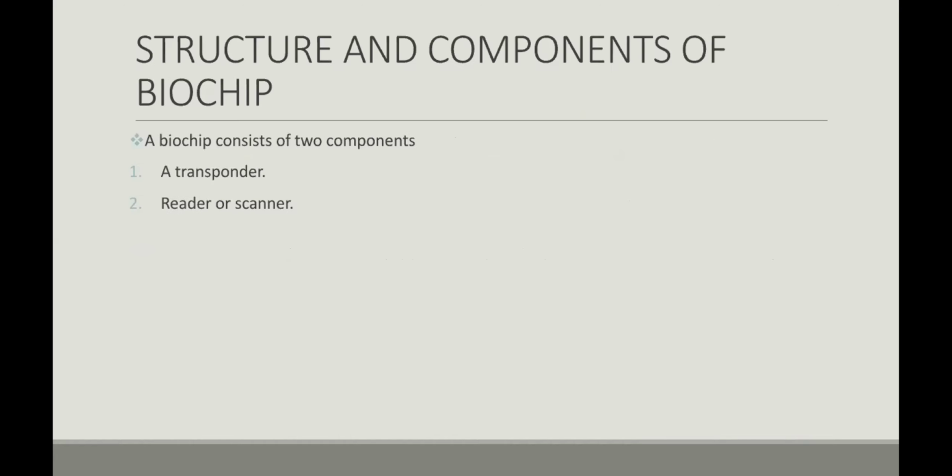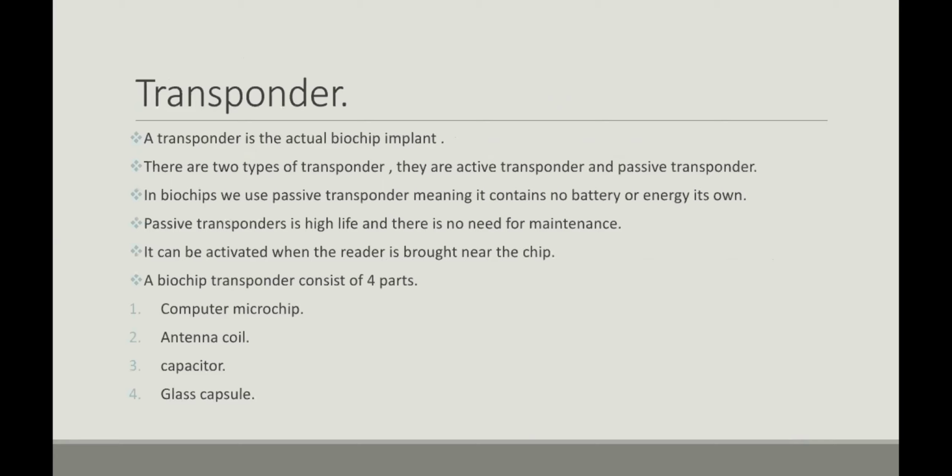So, structure and components of biochips. There are two components of a biochip: the transponder and the reader or scanner. The transponder is the actual biochip implant. There are two types of transponder: active and passive. A passive transponder contains no battery or energy source. It has a long life and needs no maintenance, because it does not use a battery.